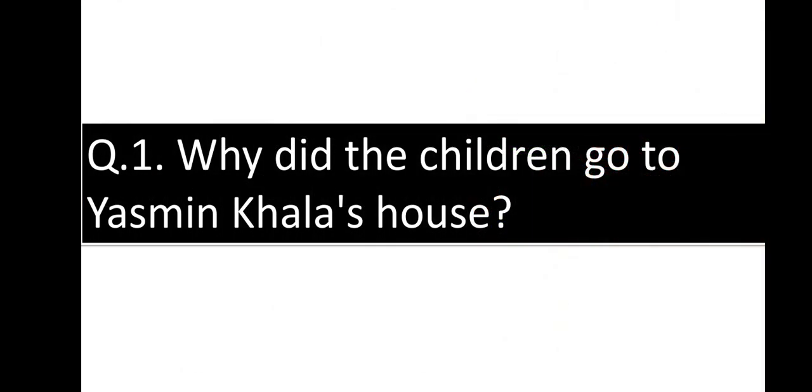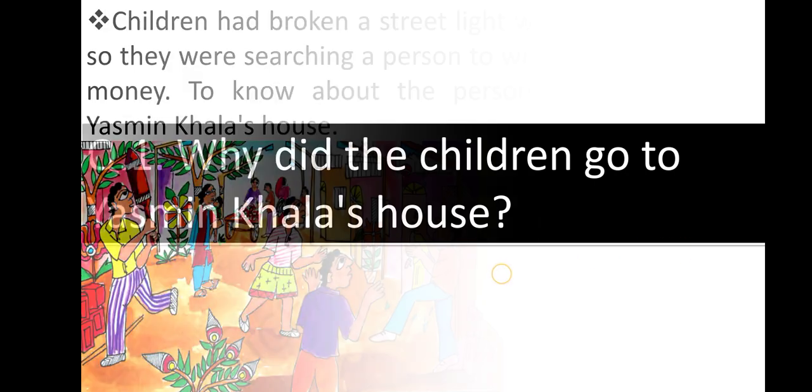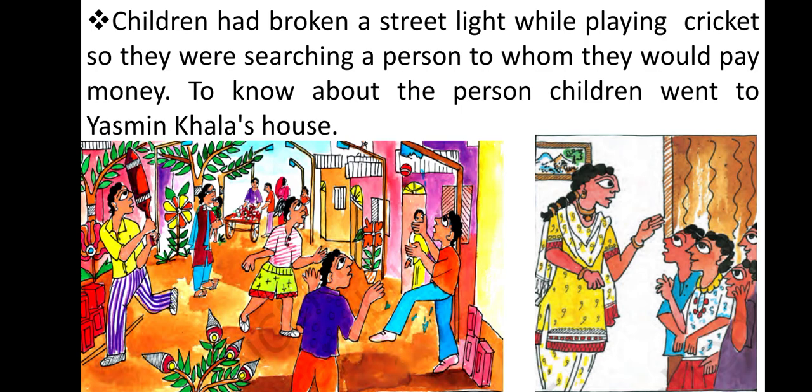Question number 1 is, why did the children go to Yasmin Khala's house? So children, in this chapter we have studied that these children had broken a street light while playing cricket. So they were searching for a person to whom they would pay money. That's why all the children went to Yasmin Khala's house, because they were searching for a person to whom they will pay money. Right? Here it is.